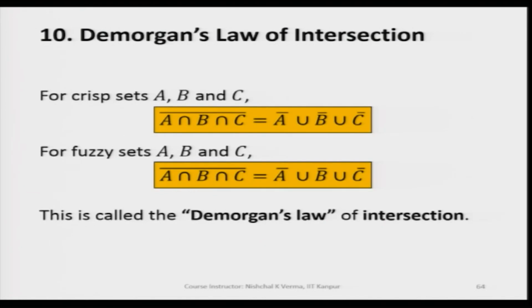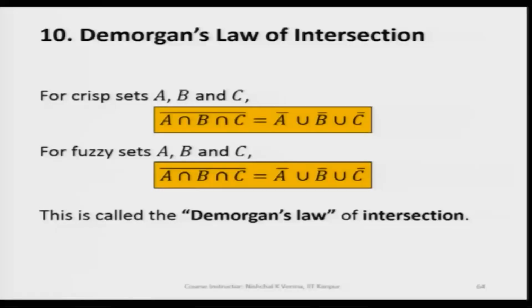Now, if we take more than two fuzzy sets, let us see what is happening. Of course, here also the De Morgan's law of intersection is holding good. If we talk of crisp sets A, B and C, the De Morgan's law of intersection is satisfied.